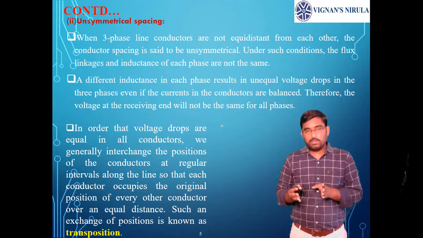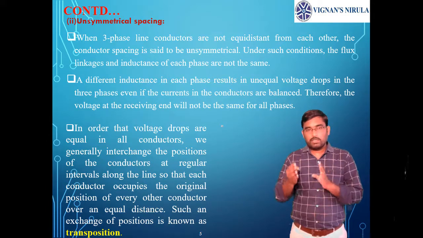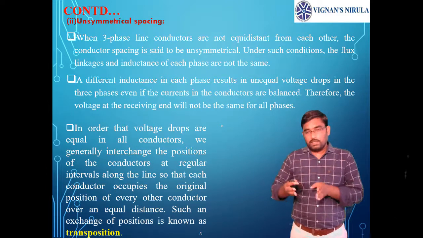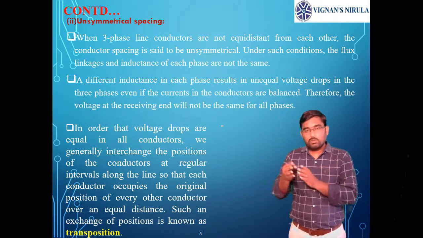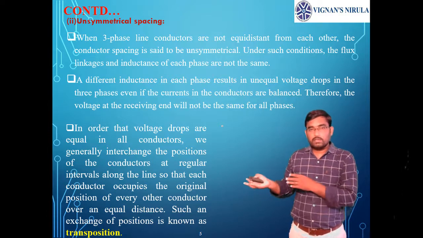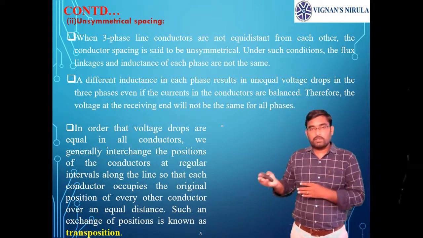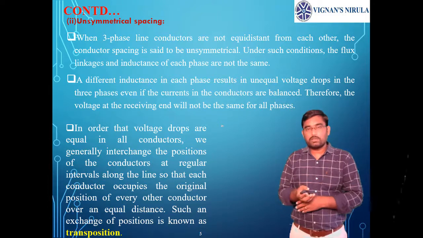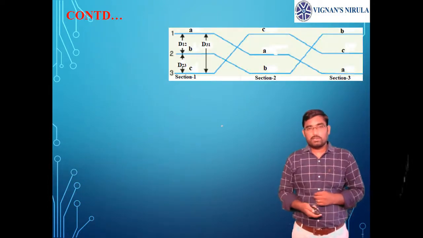Suppose in the first section, conductor A is in position 1. In the second section, conductor A will go to the position of conductor B, that is, position 2. In the third section it will go to position 3, and in the fourth section it will be back to position 1. In that way we change the positions of conductors.